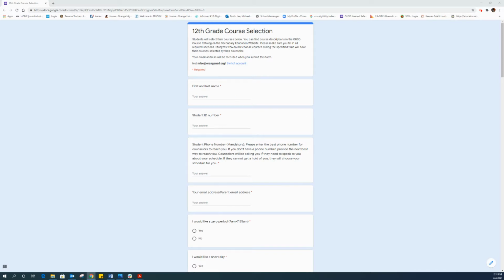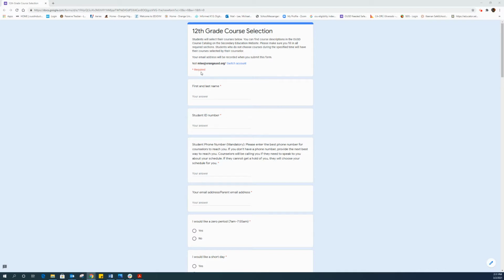If you look in this section, students who do not choose courses during the specified time will have their courses selected by their counselors. We don't want that to happen, so keep that in mind. You've got to get this done, and if your friends haven't gotten it done, let them know they need to do it ASAP. All these forms will be done through your English class. Your English teacher will be the point of contact and will send you the link so you can fill out the form.